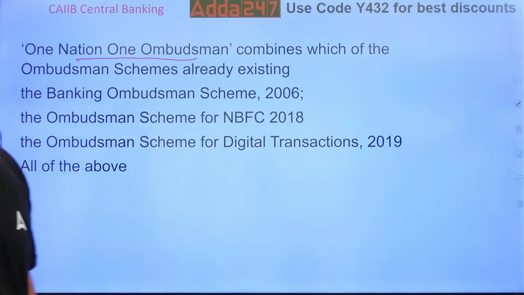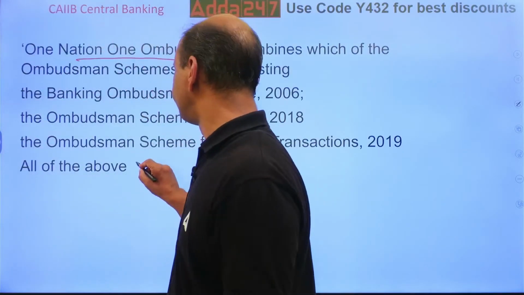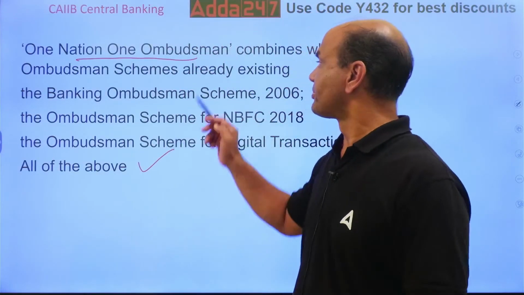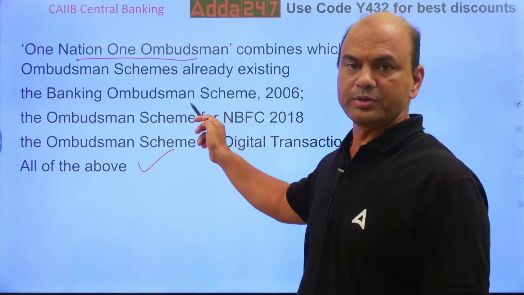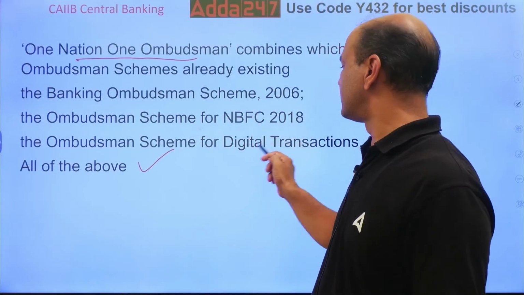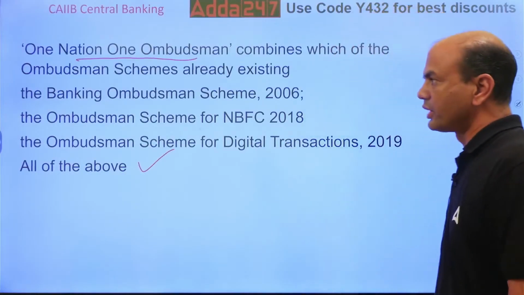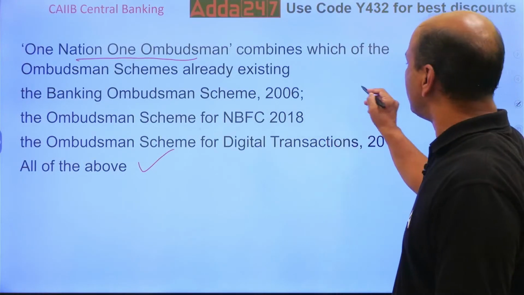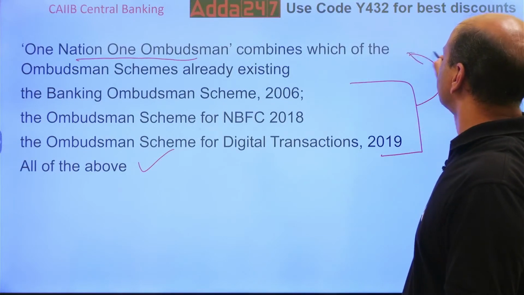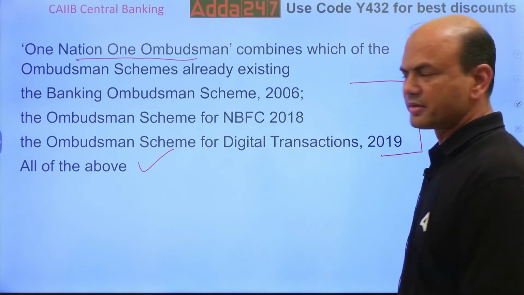Yes, the answer is all of the above. All three schemes were combined: Banking Ombudsman 2006, NBFCs 2018 and Digital 2019. All the three were combined to form this integrated scheme, one nation, one ombudsman, or we call it integrated.